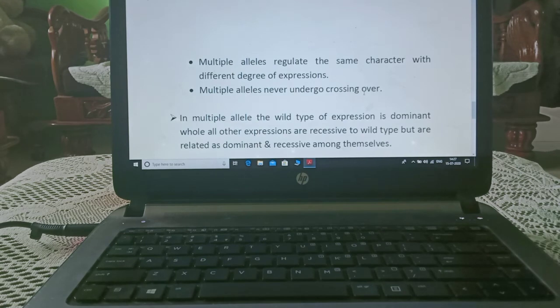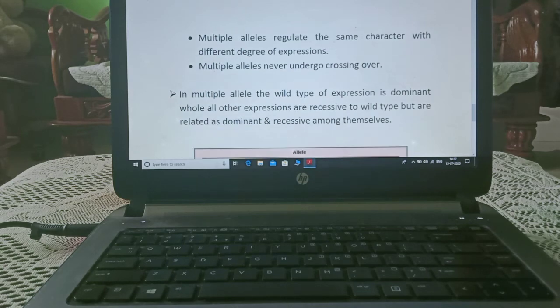Multiple alleles regulate the same character with different degrees of expression, and multiple alleles never undergo crossing over. In multiple allele, the wild type expression is dominant. All other expressions are recessive to wild type but are related as dominant and recessive among themselves.